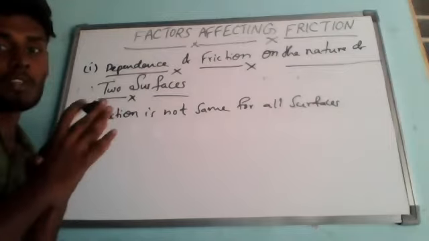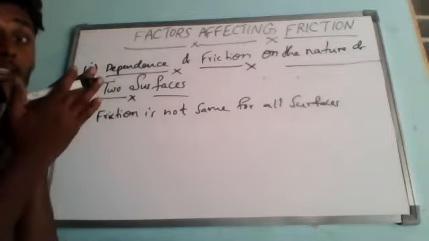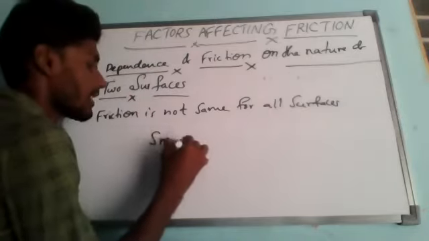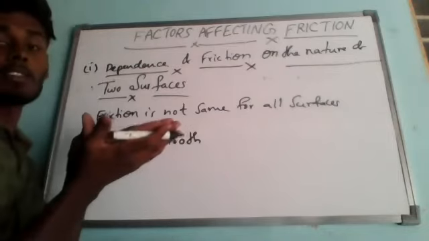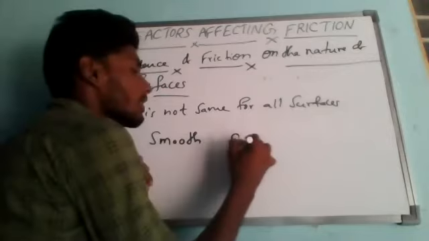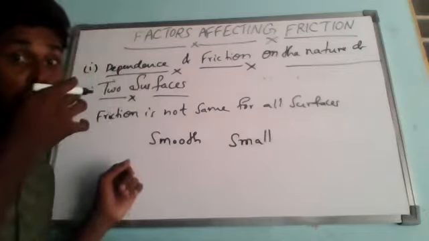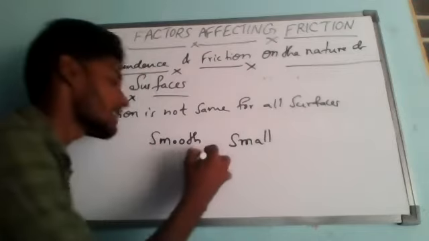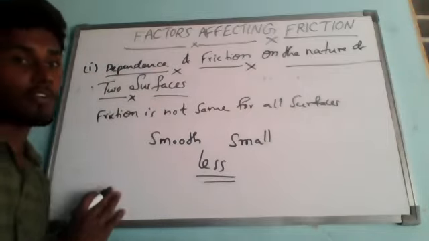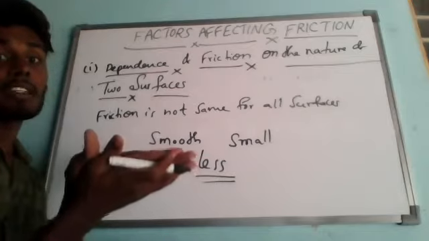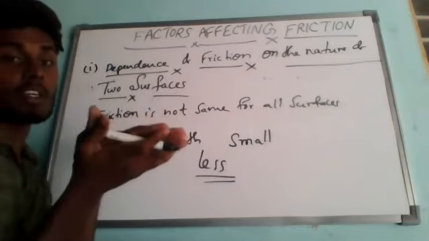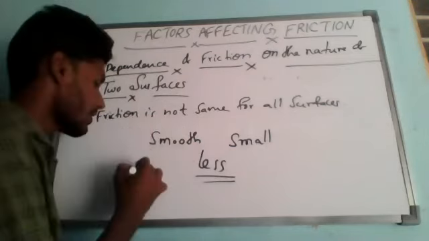When the two surfaces in contact are smooth, then the friction between them will be small, which means it is less, because the interlocking of smooth surfaces is less. That is why the friction is also less. As the degree of roughness of the two surfaces in contact increases, the friction also increases.